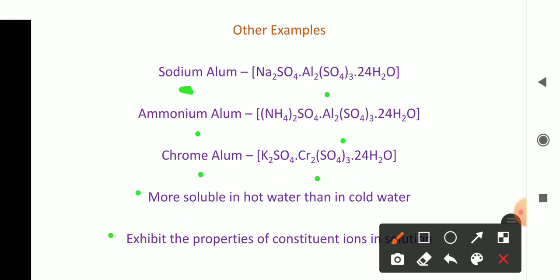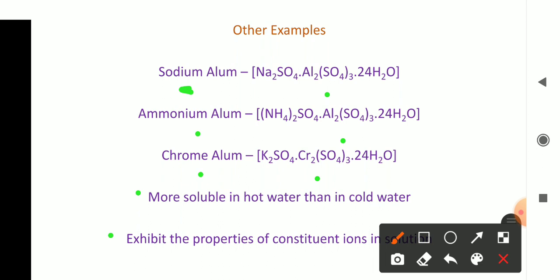What is given here? The alums are generally more soluble in hot water. When we would like to dissolve them, they are highly soluble in hot water than in cold water. So we can say the solubility of alums is higher in hot water. Is it clear? Okay. Then look at the last point.